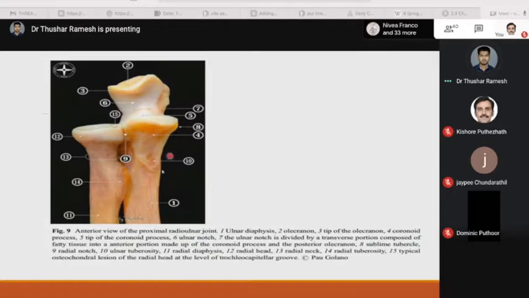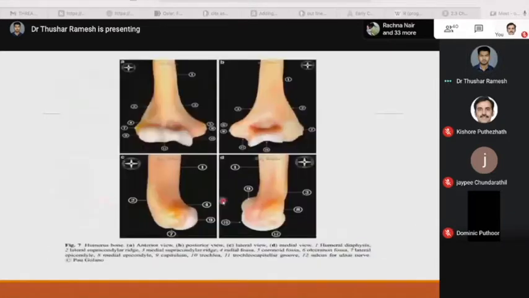And 9 is the radial notch. 10 is the ulnar tuberosity. 11 is the radial diaphysis. 12 is the radial head. The next one is the radial neck, and this is the radial tuberosity. And this is the osteology of the humerus.